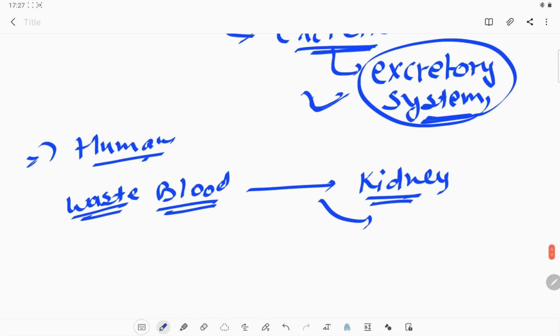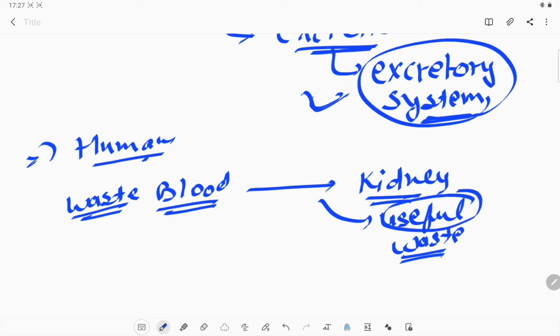That filtered product may contain useful substances as well as non-useful or waste substances; both of them are filtered out. After the filtration, if the substance is useful, it can be absorbed back with the help of the blood, and the waste will be removed from our body. So this is the main function of how the excretory system works in the human body.